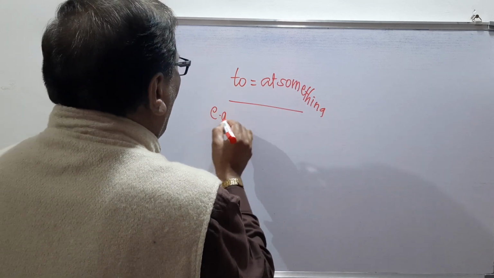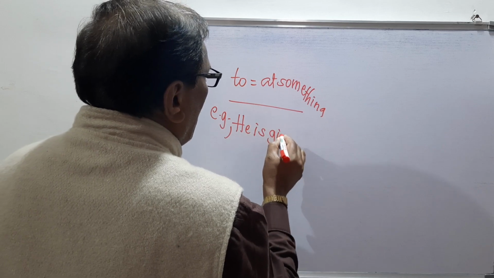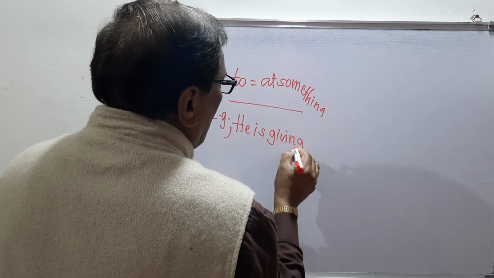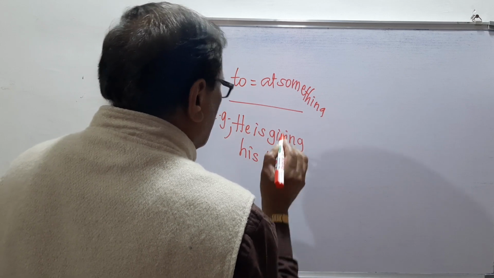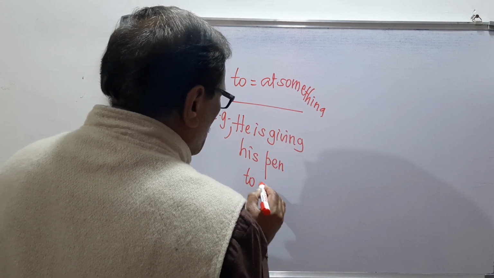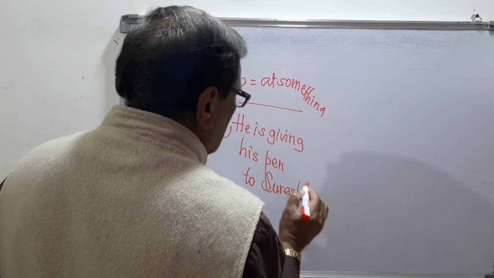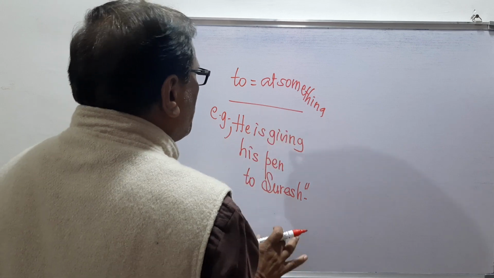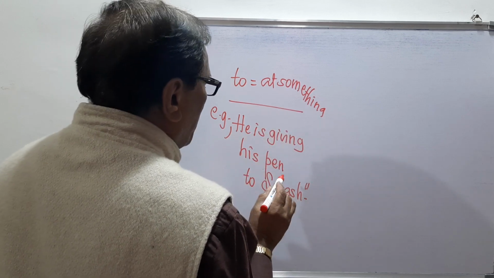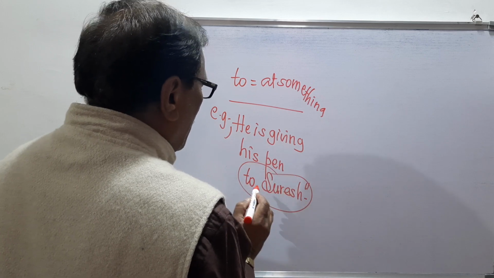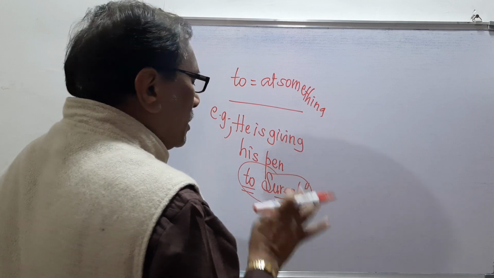For example, he is giving his pen to Suresh. Remember, the sentence is that he is giving his pen to Suresh. So to is here the preposition and Suresh is the original word.